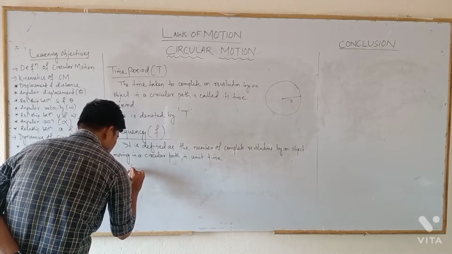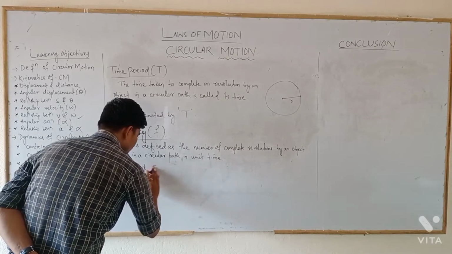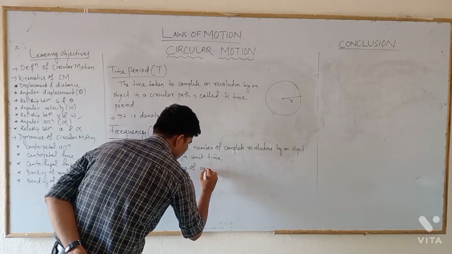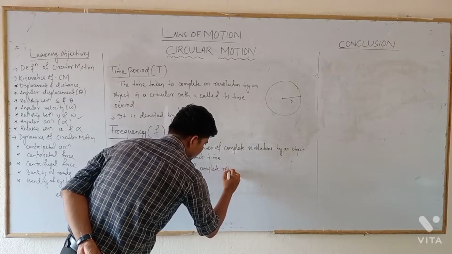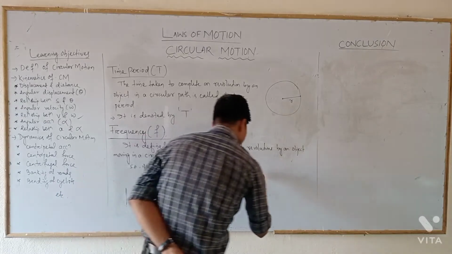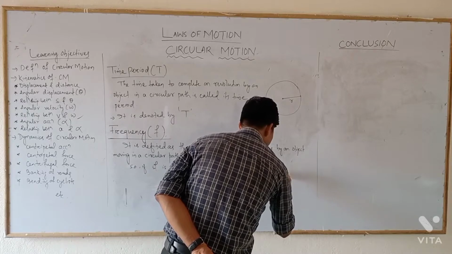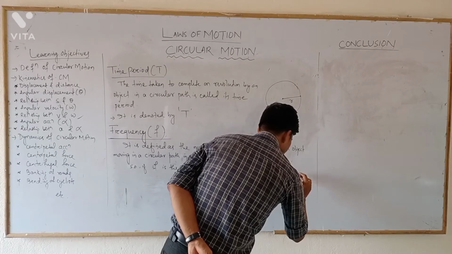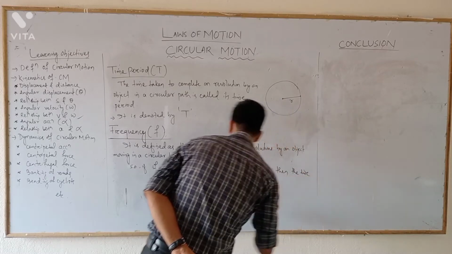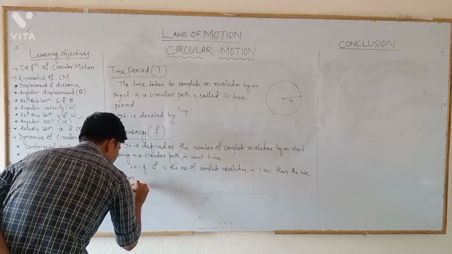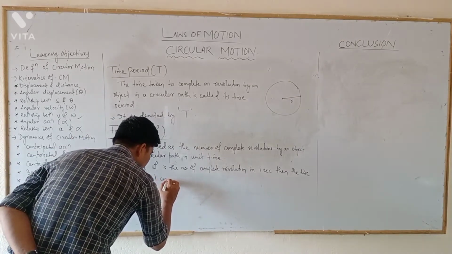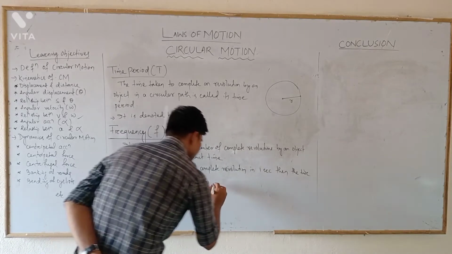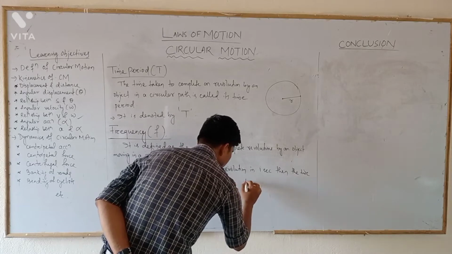So if f is the number of complete revolutions in 1 second, then the time taken for one complete revolution will be 1 by f.